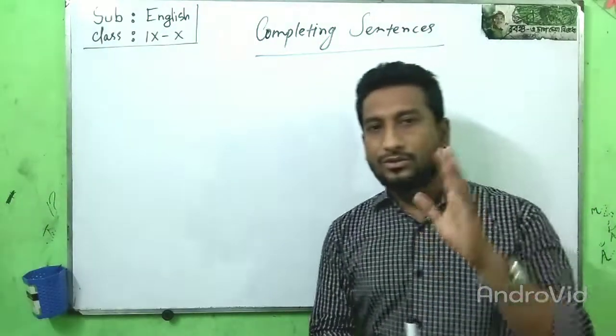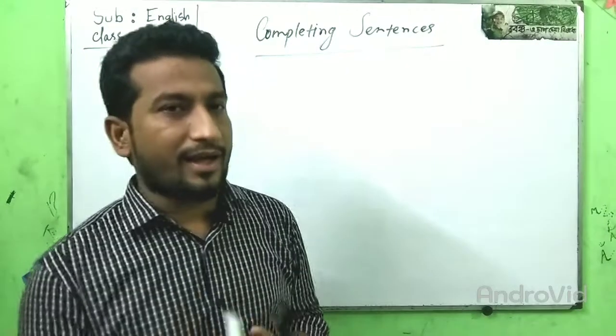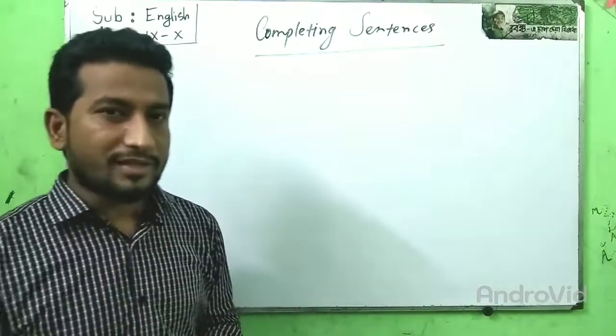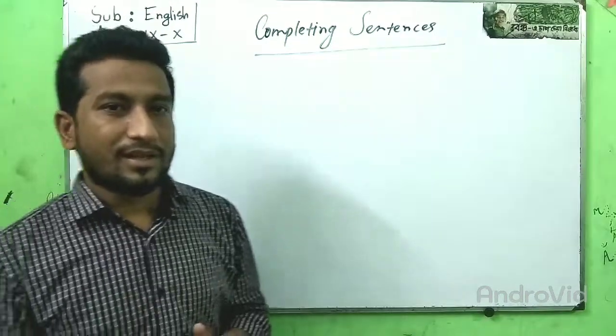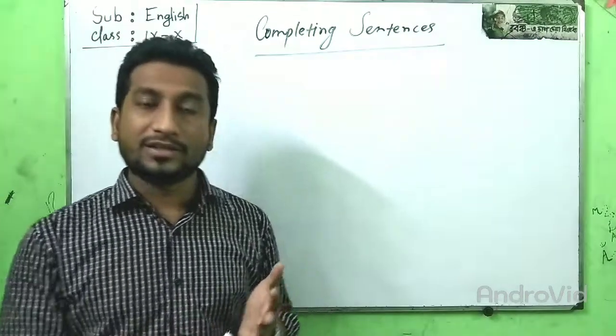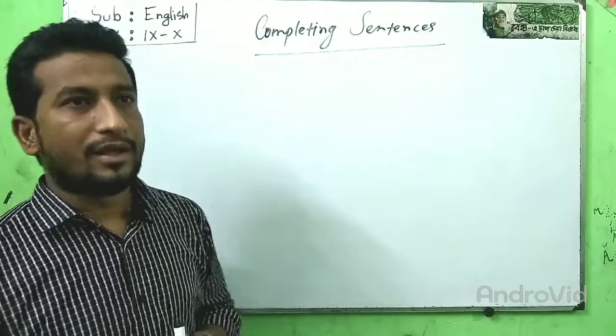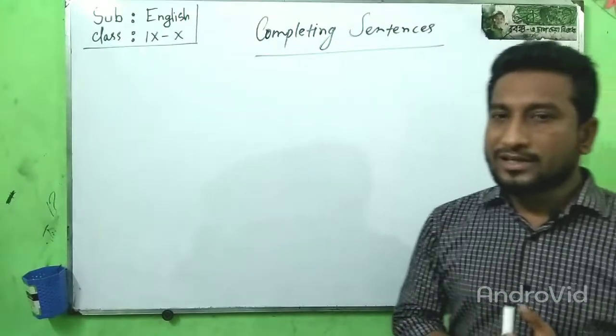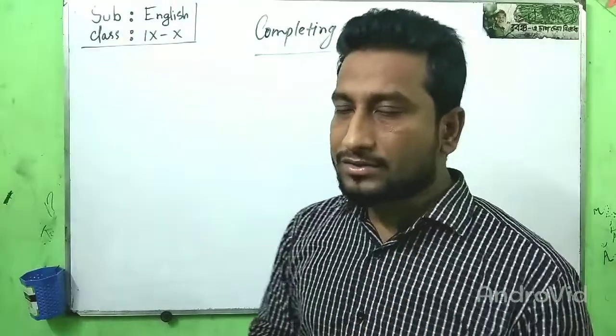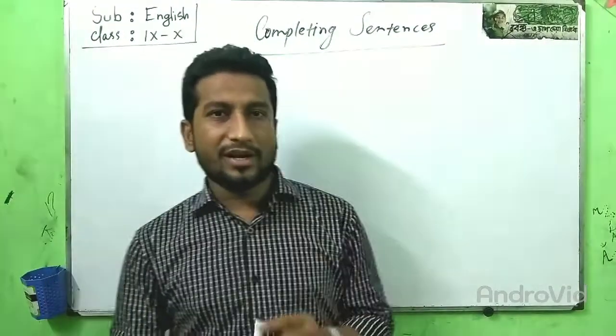There are two kinds of conditionals: real conditionals and unreal conditionals. Real conditionals include zero conditional and first conditional. Unreal conditionals include second conditional and third conditional.